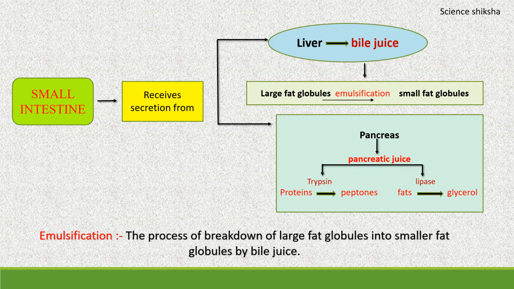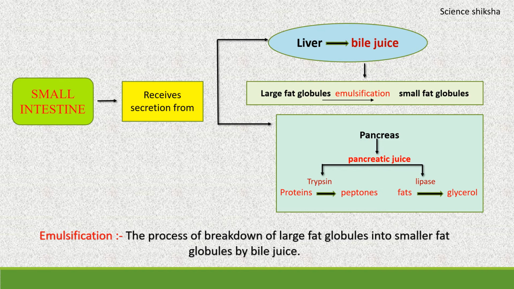So it means that bile juice performs two functions. First, it makes the acidic food coming from the stomach alkaline so that pancreatic enzymes can act on it. And second, the bile salts break the fats present in the food into smaller globules, making it easy for the enzymes to act and digest them. So this process of breakdown of large fat globules into smaller fat globules by the bile juice is known as emulsification. You have to learn the definition of emulsification here.